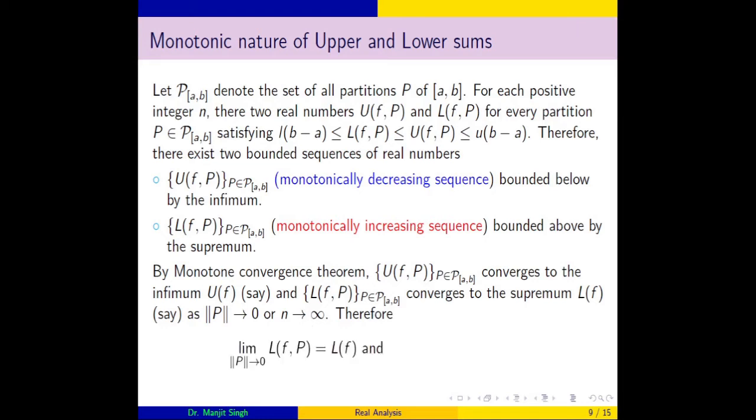So in this way we can write, because L(f,P) is a function depending upon the partition, the number of partitions n, and as n tends to infinity the norm tends to 0. So we can write this lower sum in the limiting situation. For practical purposes this situation is more useful.